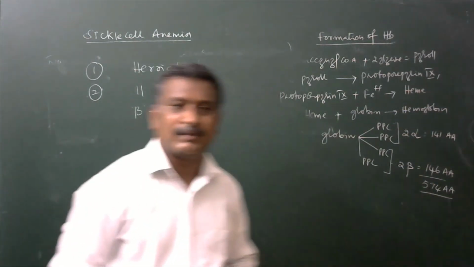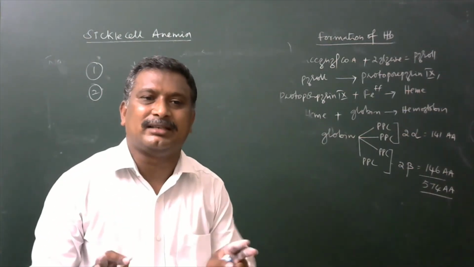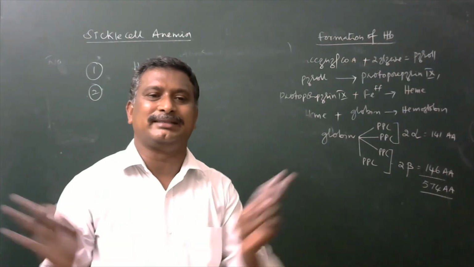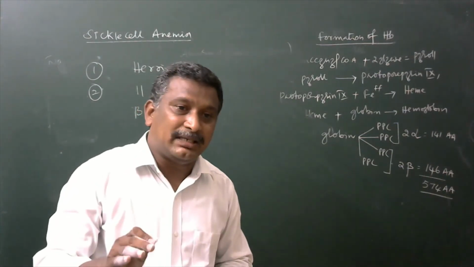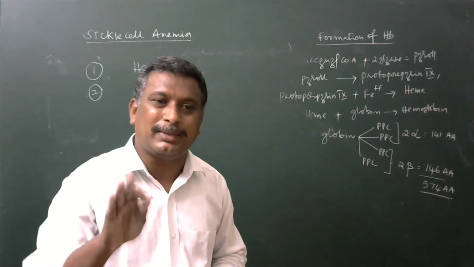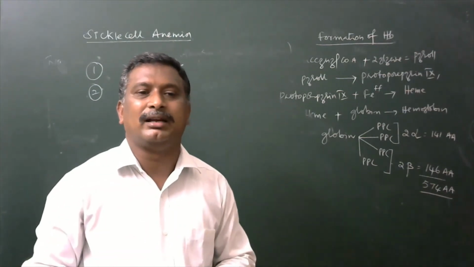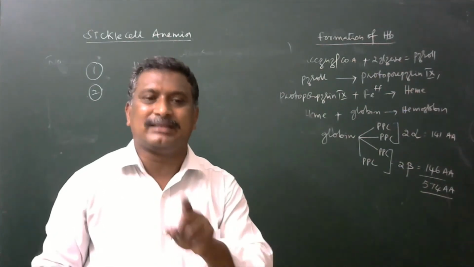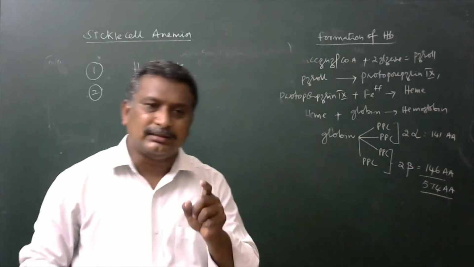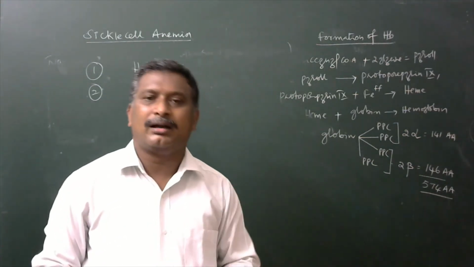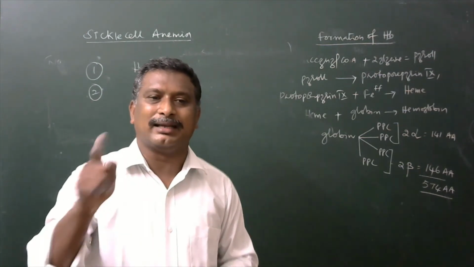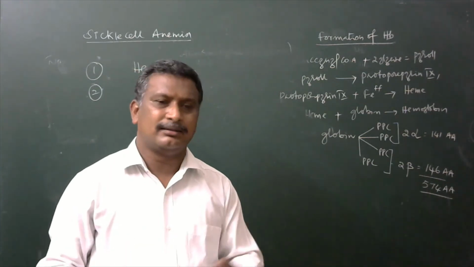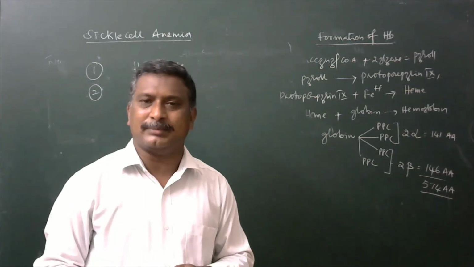How many amino acids are present in both normal and abnormal hemoglobin? 574, as already said. The number of amino acids will be the same in normal hemoglobin and abnormal hemoglobin, but the arrangement, especially the sixth position of beta chain, will differ. The sixth place should be occupied by glutamic acid if it is normal hemoglobin. If it is occupied by valine, it is abnormal hemoglobin, that is HbS. When HbS is there, automatically that will produce sickle shaped RBC, and sickle shaped RBC will give sickle cell anemia.